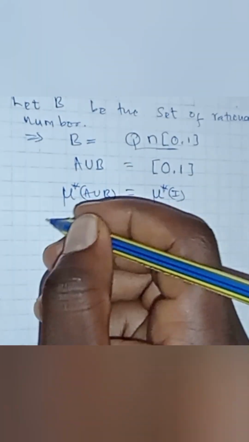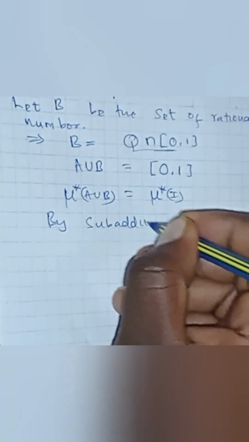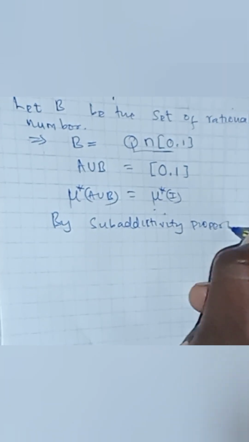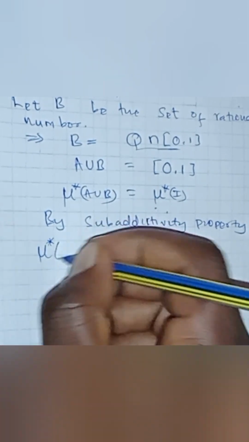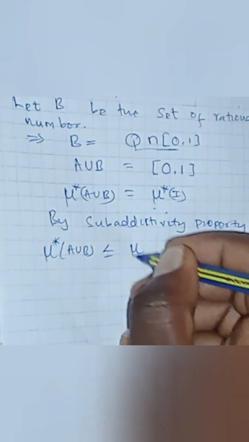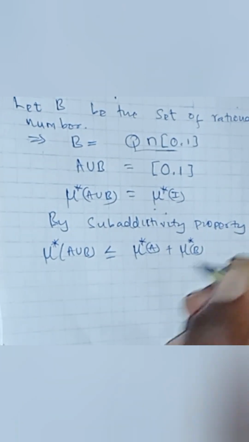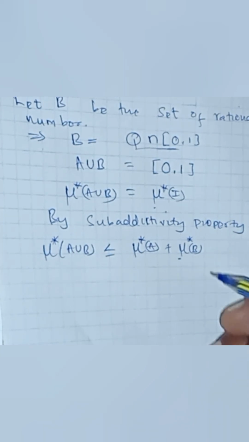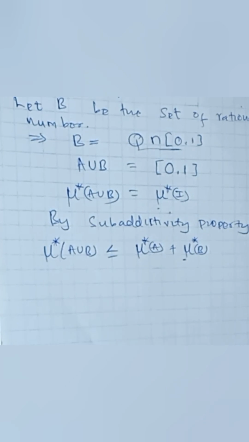Okay, but by the subadditivity property, the outer measure of A union B is less than or equal to the outer measure of A plus the outer measure of B. The outer measure of B is 0 since B is countable, and we said that the outer measure of a countable set is always 0.